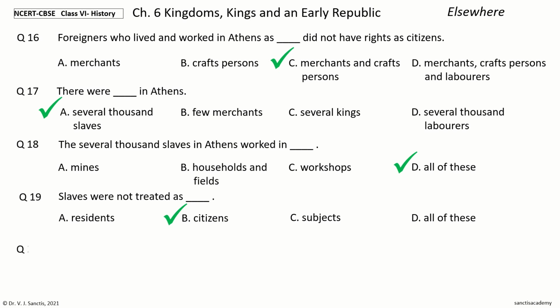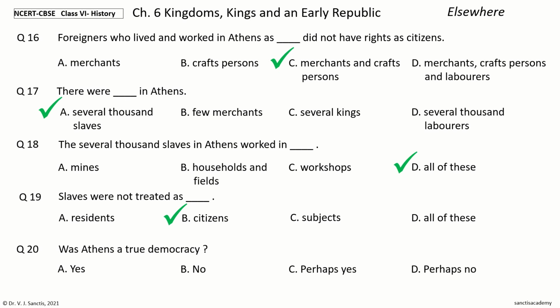Question 20. Was Athens a true democracy? The options are yes, no, perhaps yes, perhaps no. Your time to choose. And the answer is no. So, Athens was not a true democracy.